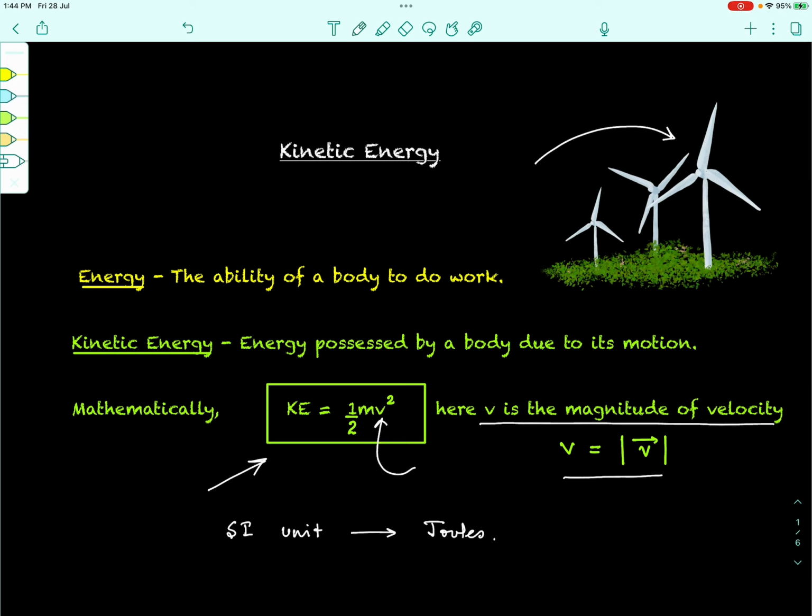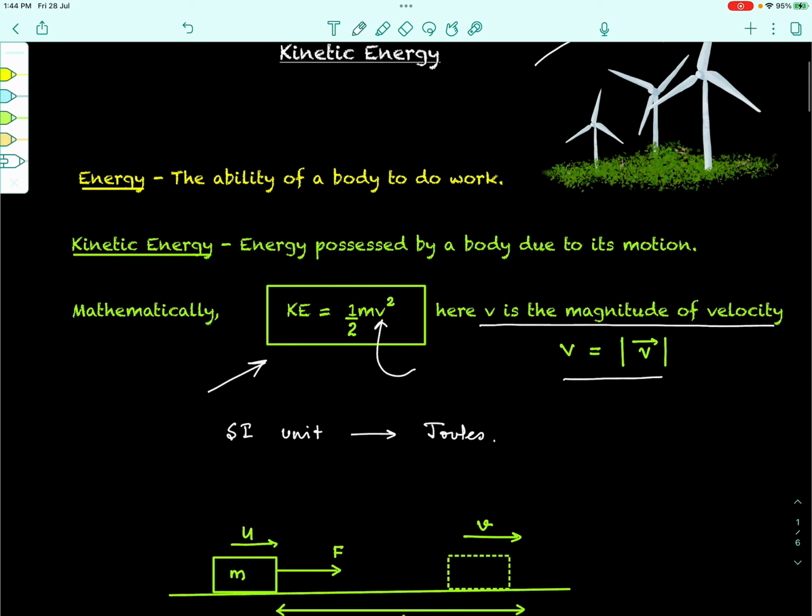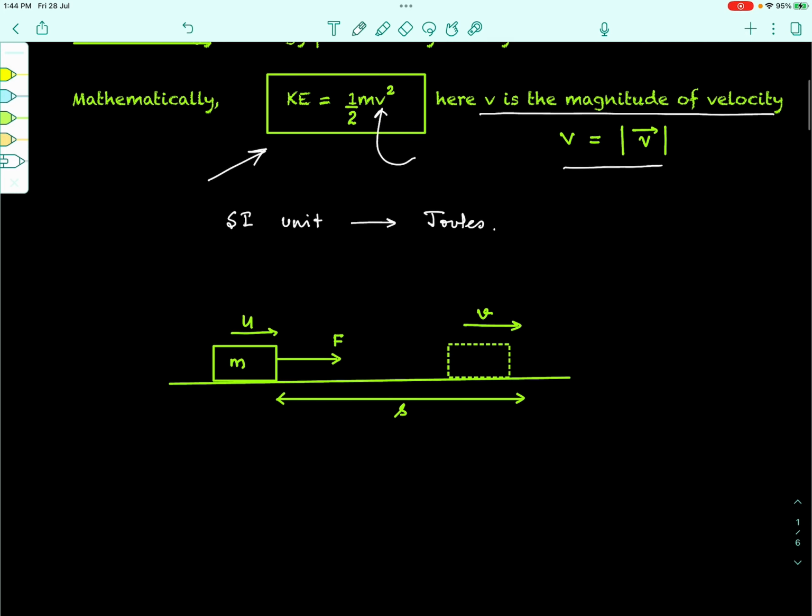Now, how does a body gain kinetic energy? How does it get kinetic energy? Just as we have said that a body which has kinetic energy can do work for us, the reverse is also true. So when a force does work on a body, we say that it gains kinetic energy. We can check that from our already known things. We already have discussed how a force can create an acceleration, and an acceleration can increase the speed of the body, and now we understand that if the speed of the body increases, as a consequence, its kinetic energy will also increase, isn't it so?